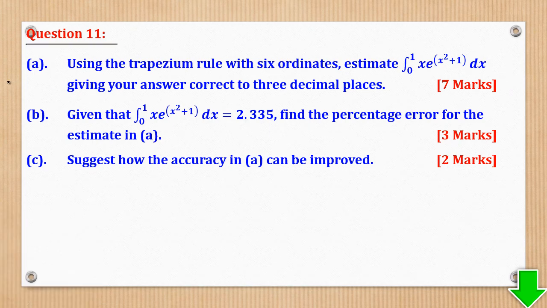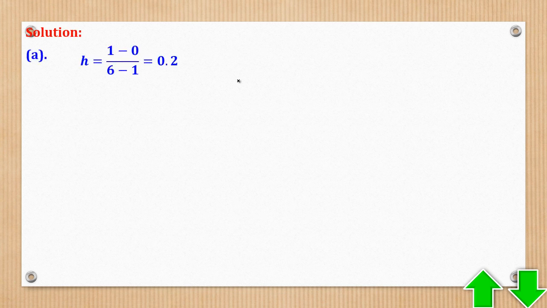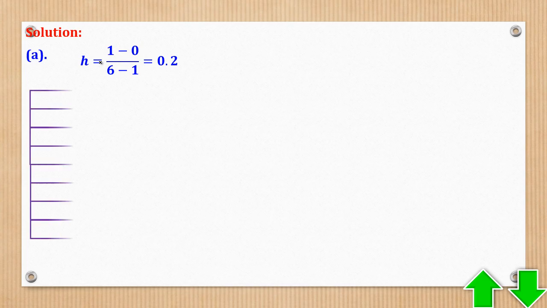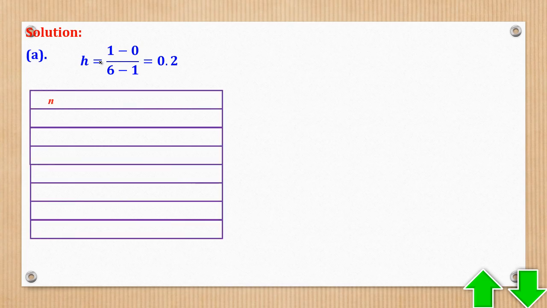So now we shall go to question 11. Part A says, using trapezium rule with 6 ordinates, estimate this integral, giving your answer correct to 3 decimal places. So let's begin with that trapezium rule. We begin with the strip width. Then we can now tabulate values of n, which are the ordinates.